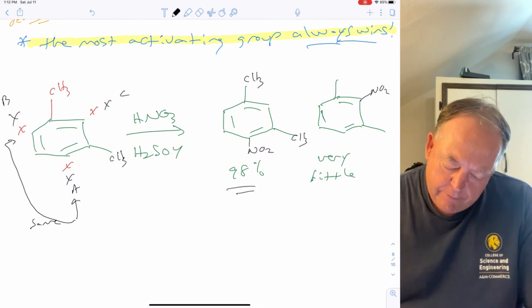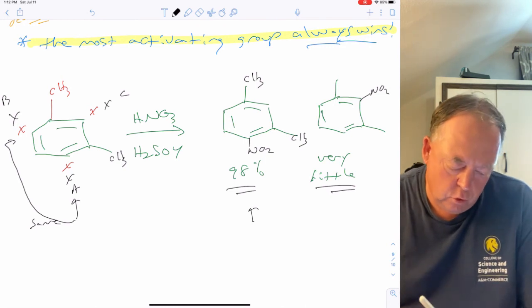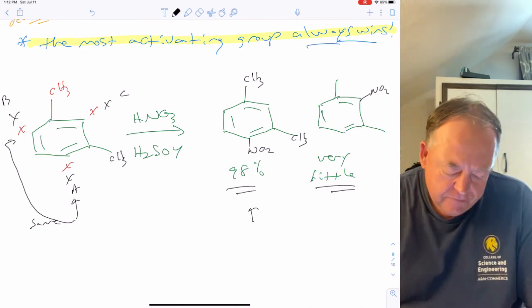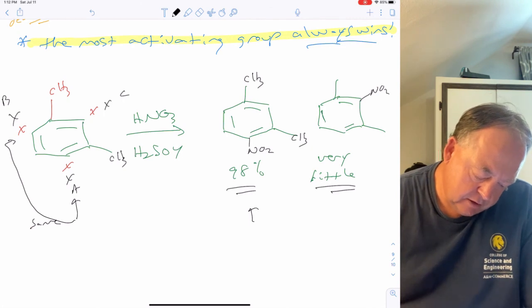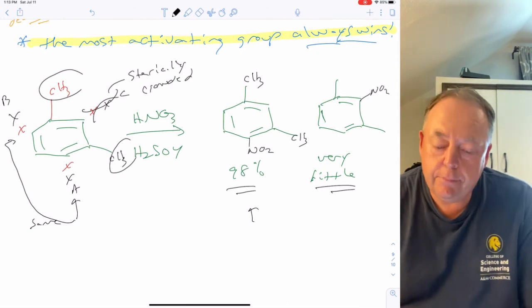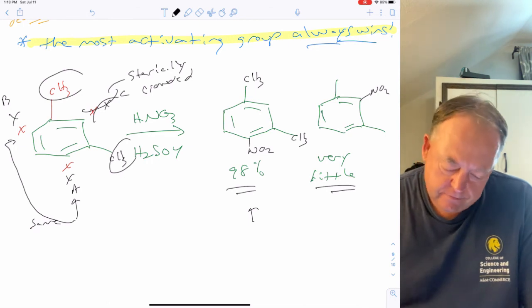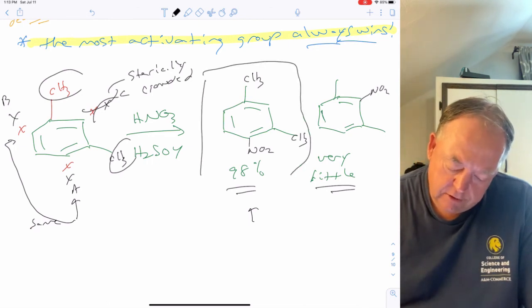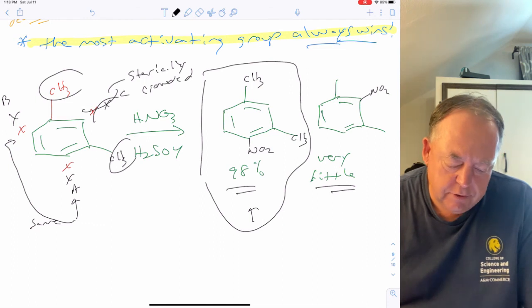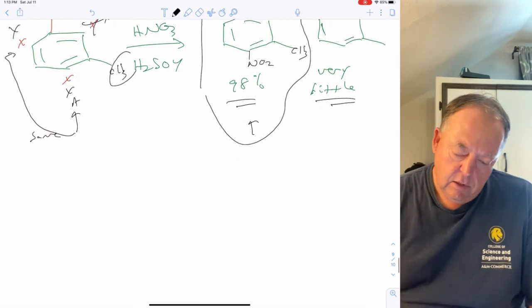And so we make 98% of this and very little of this. So why do we get so much of this product when the methyl groups are directing to the same exact spot? Well, it's for a steric reason, right? This is sterically crowded because of the two CH3 groups, so it kind of blocks that position, and it's going to force the nitro group to go to A or B. So that would be your major product. So usually doing the substitution between two groups is much more difficult for steric reasons. Okay, we'll stop there.